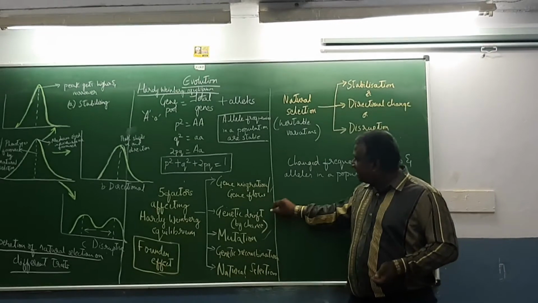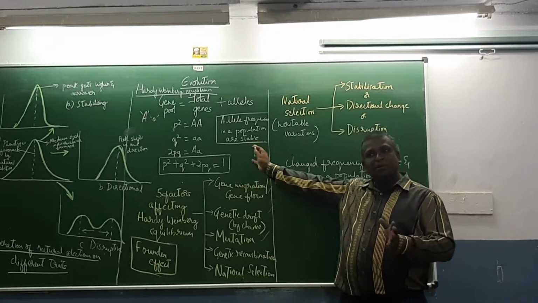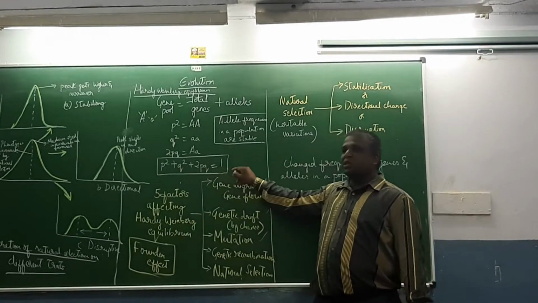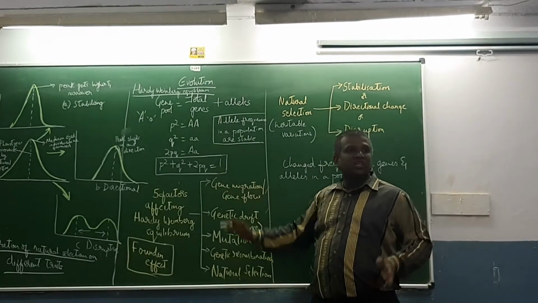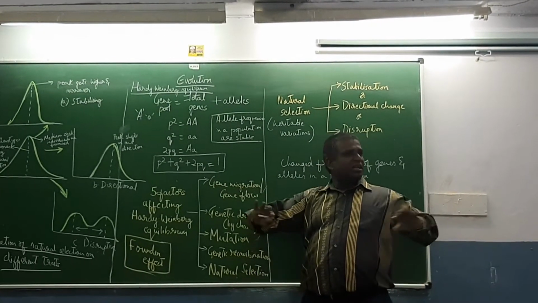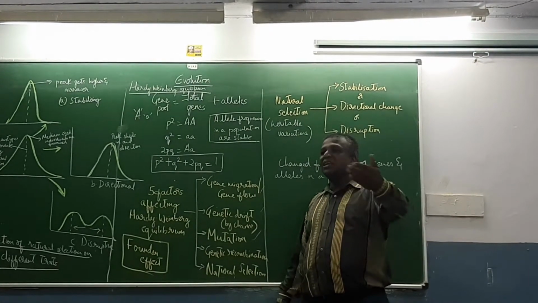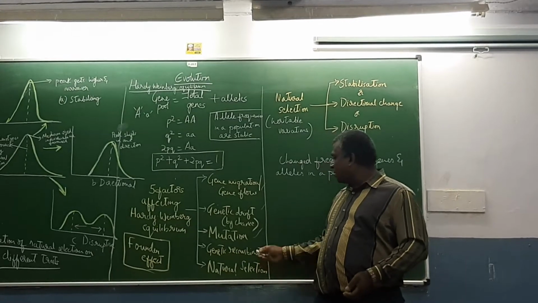So all these factors have the ability to disturb this Hardy-Weinberg equilibrium, that is p square plus q square plus 2pq equals 1, that will be disturbed. If it is constant, there is no evolution. If it is disturbed, it leads to formation of new species and there is evolution. That you have to remember.